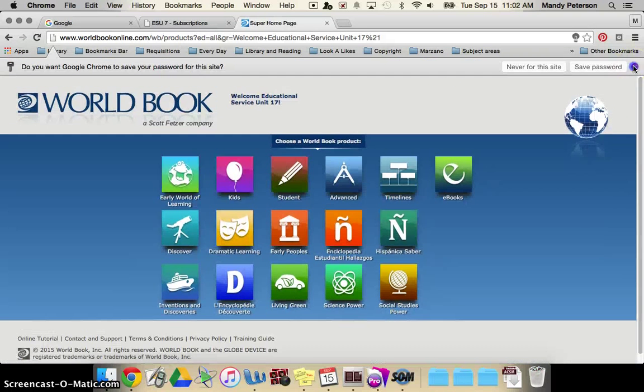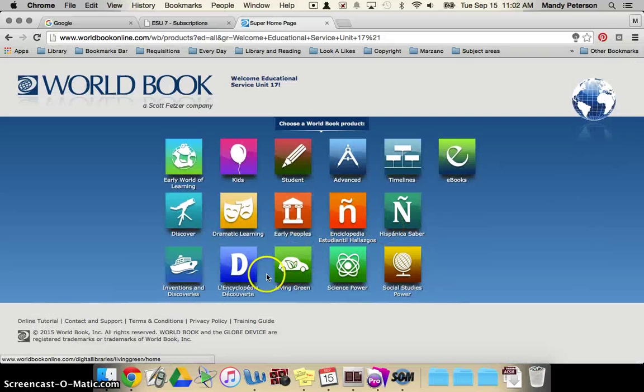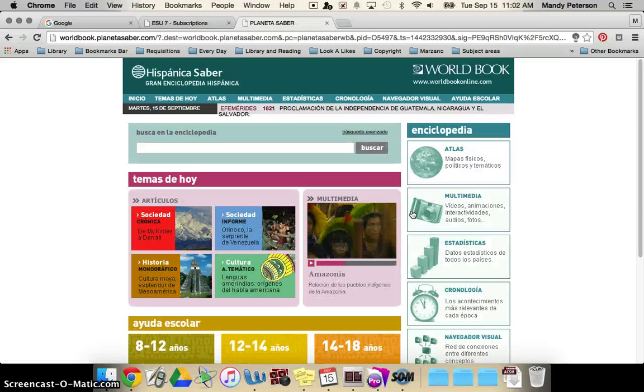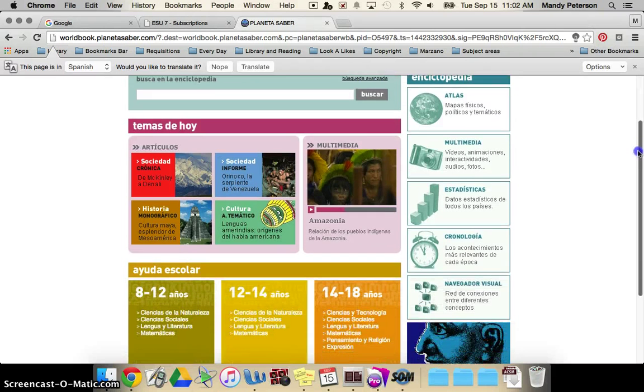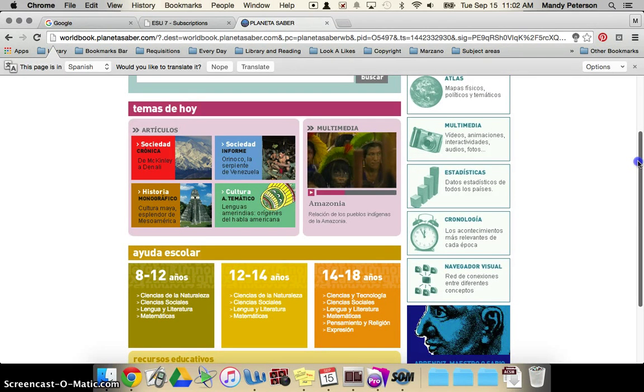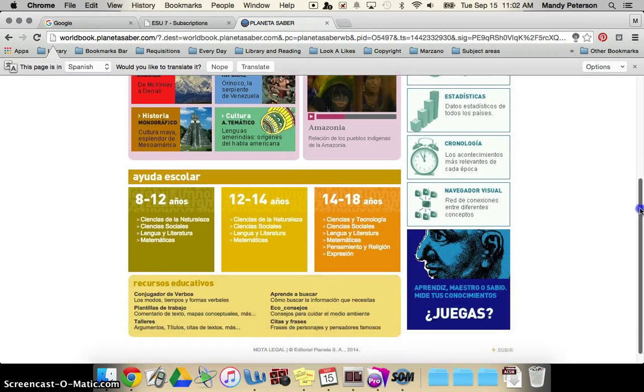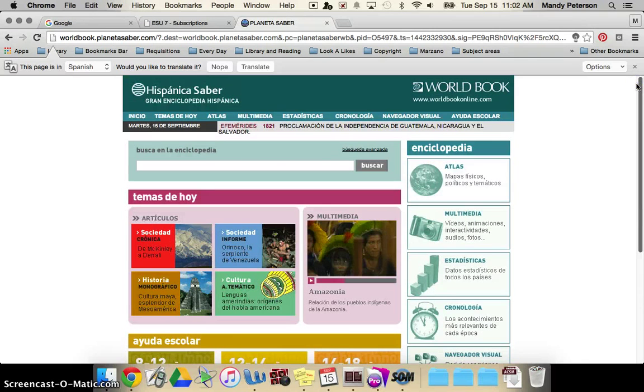From here, there are two ways that you can go. You could go to the Hispánica Saber, which I believe is on the bottom on your iPads. This is if you are really comfortable with Spanish. You can come here to take a look at the biographies that you are looking for. It will take you a little bit of time to search, but it's well worth it, in my opinion.